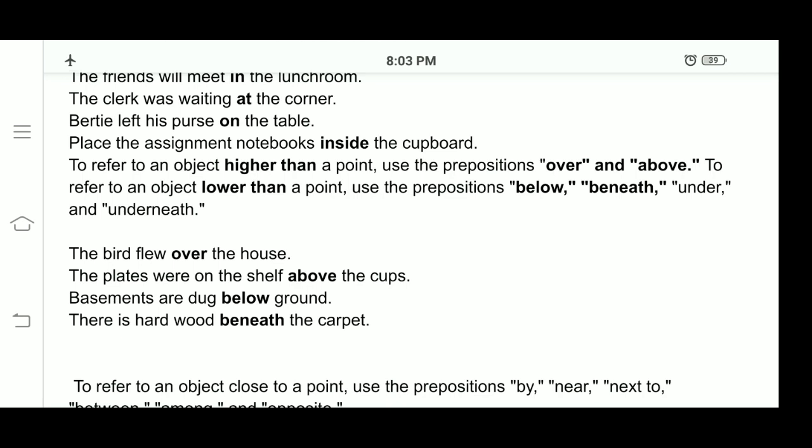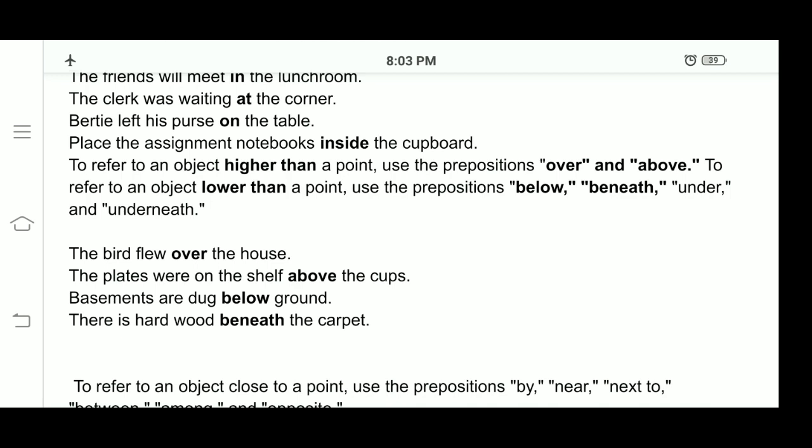To refer to an object that is lower than a point, use the prepositions below, beneath, under and underneath.